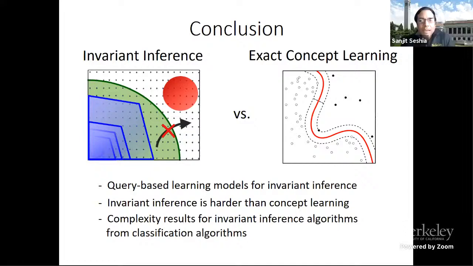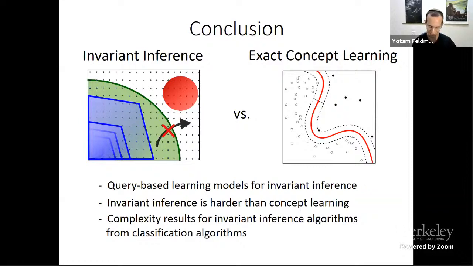Great. I have one more question on your latter result, right? So you showed there how you can use exact concept learning algorithms to be able to do invariant inference with these side conditions, right, on the k-fence and so forth. Do you have results going the other direction? That is, you can do exact concept learning using the WholeQuery model? That's an interesting topic that we haven't studied.